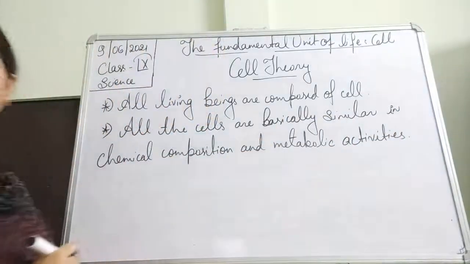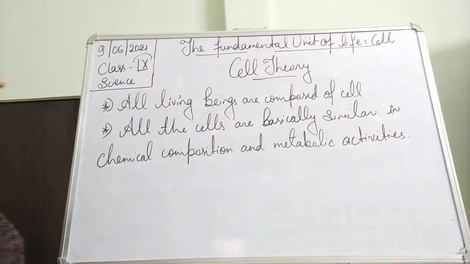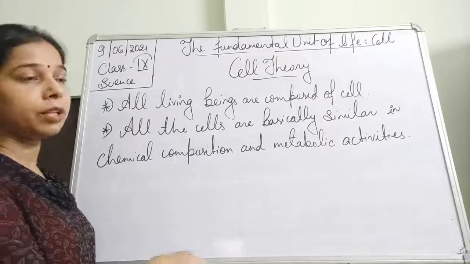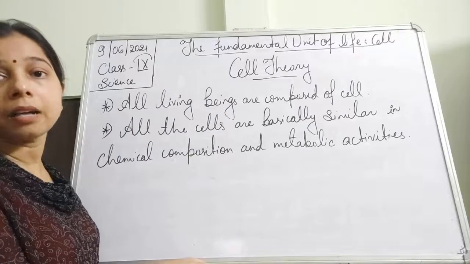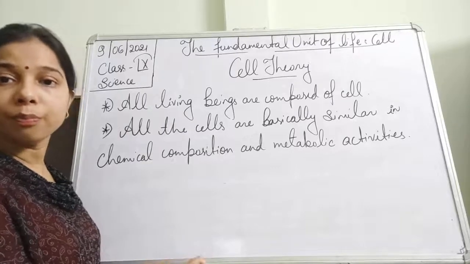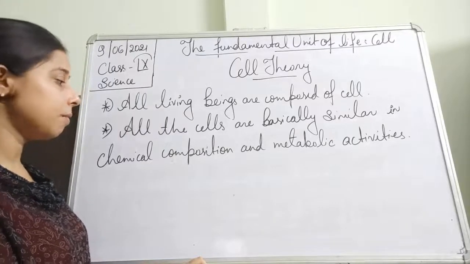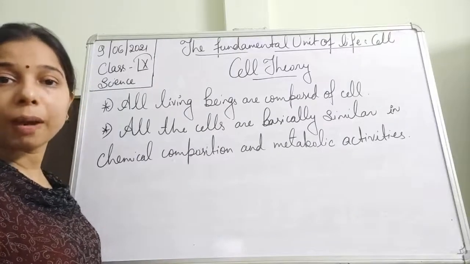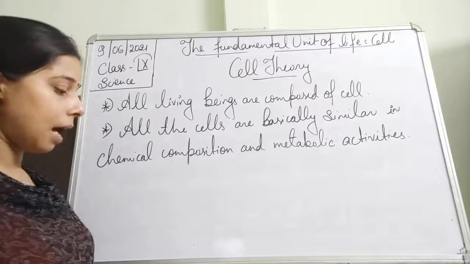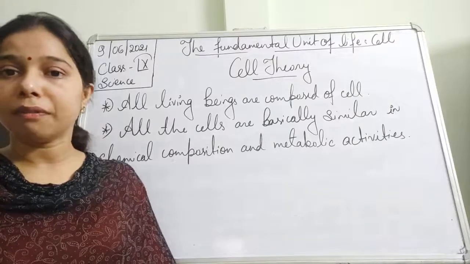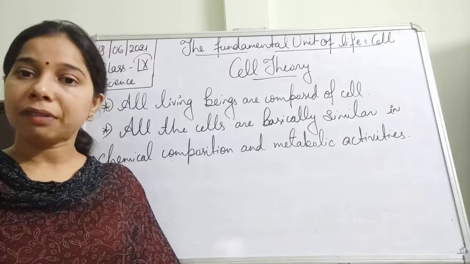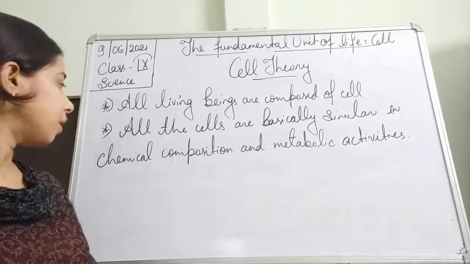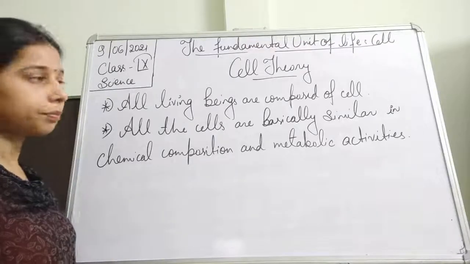So whichever cell we look at, when we look at the structure, we will find that all the cells present in any living organism are similar, especially in their composition, and their activity is also very similar. So they have the same metabolic activity as well as a similar chemical composition.